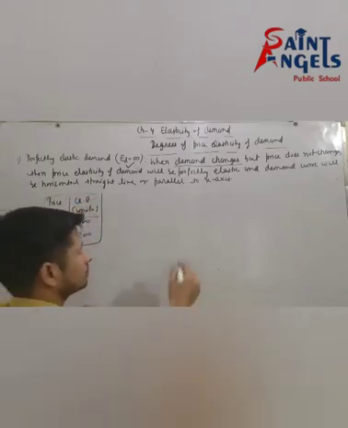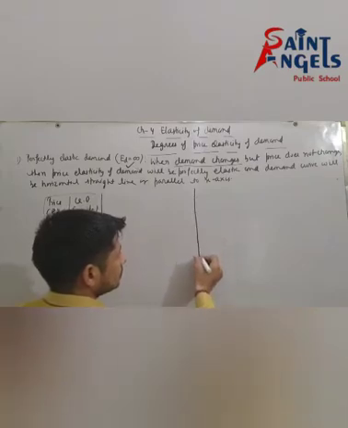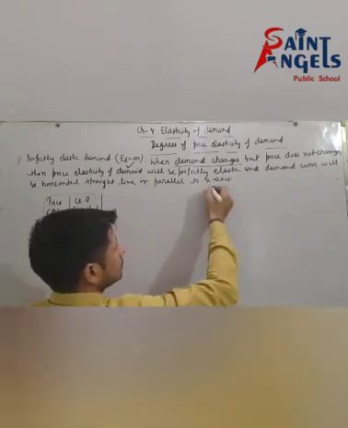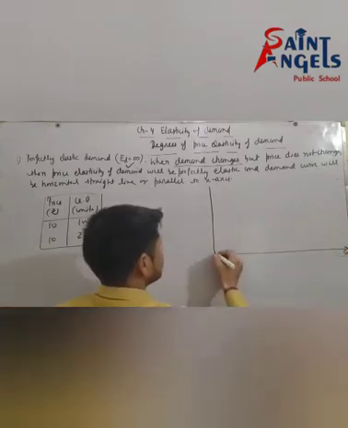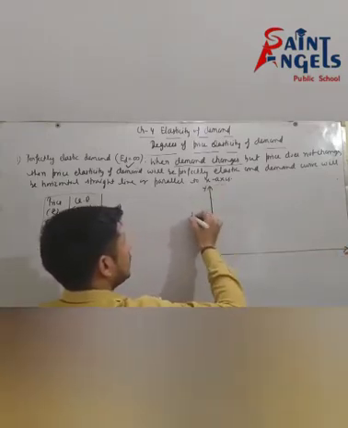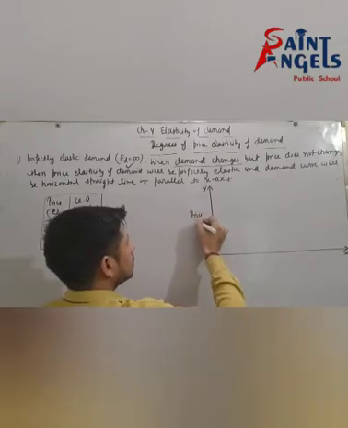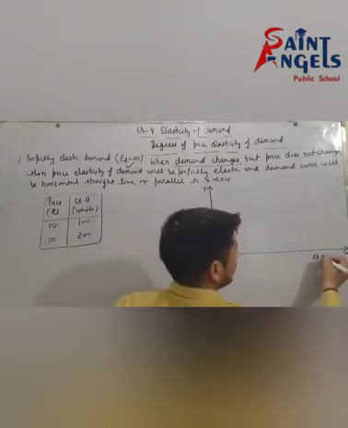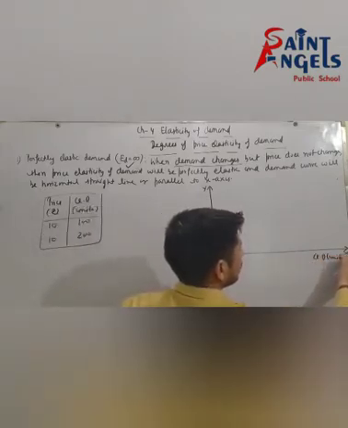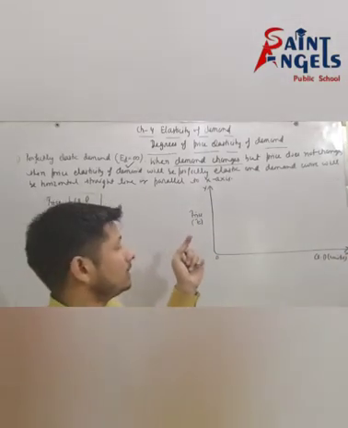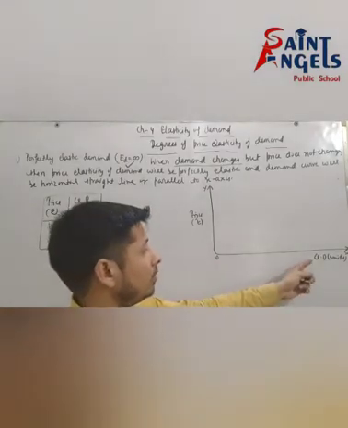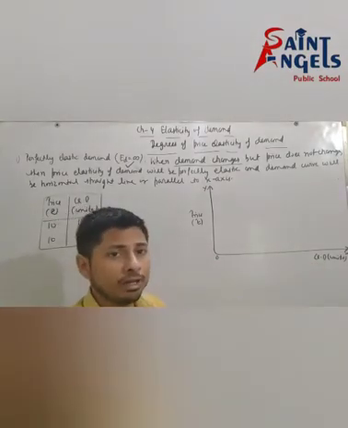See the diagram. Take price here and quantity demanded in units. You know that price is an independent variable and quantity demanded is a dependent variable.